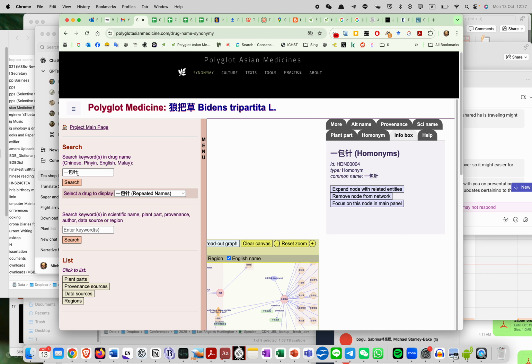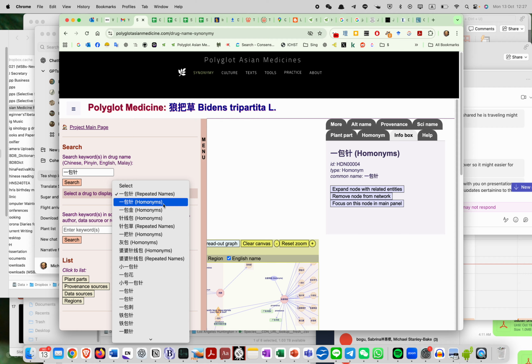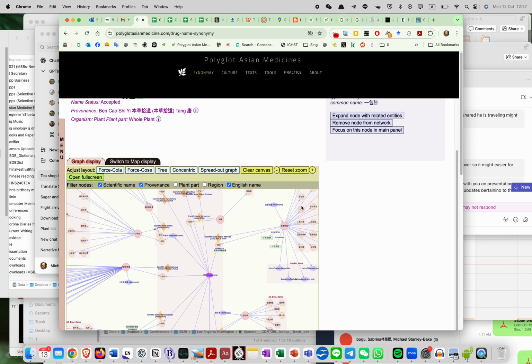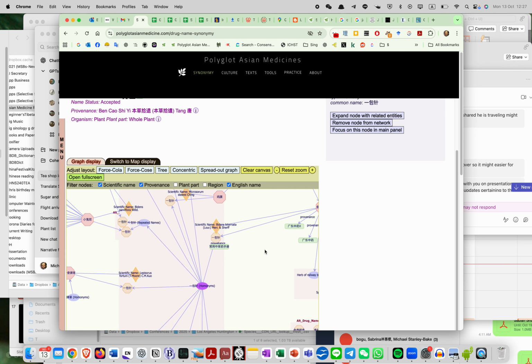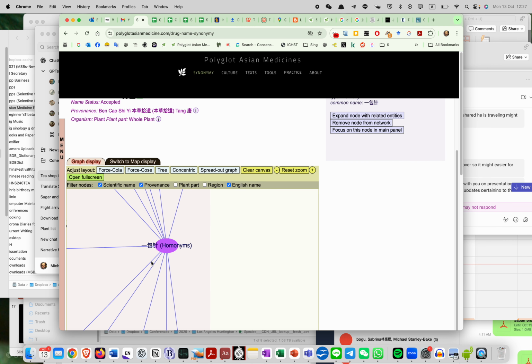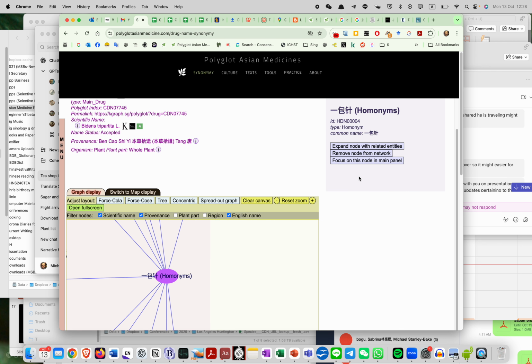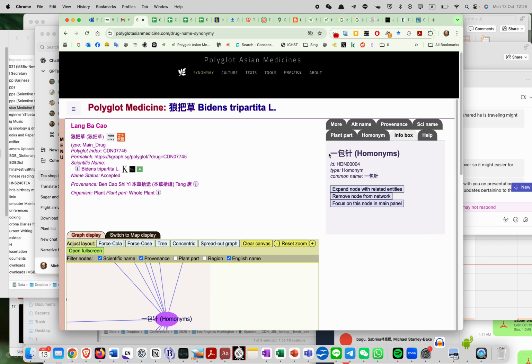So, if you search for ibaozen in the search box, it will come out here. You can see it will say repeated names or homonyms, and I'll tell you about repeated names in another video. But right now we're just going to click on homonyms. I'm going to come down here, and as you can see, this tag here states ibaozen, that's homonyms. When we open this up, you can see in the info box we have ibaozen homonyms. It's even got a special code, HDN004.